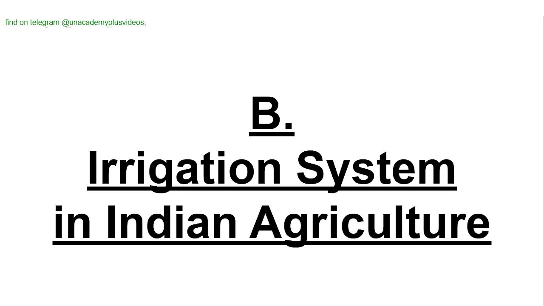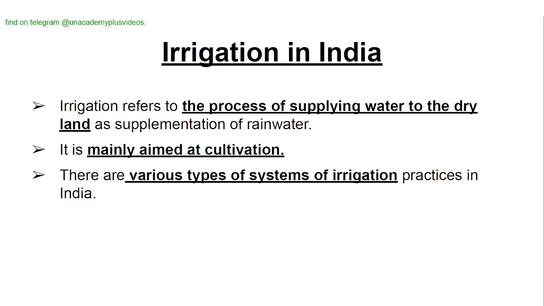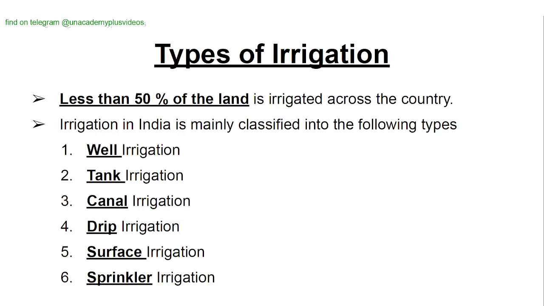Irrigation system in Indian agriculture. Irrigation in India: irrigation refers to the process of supplying water to dry land as a supplement to rainwater. It is mainly aimed at cultivation. There are various types of systems of irrigation practices in India. Types of irrigation: less than 50% of the land is irrigated across the country.